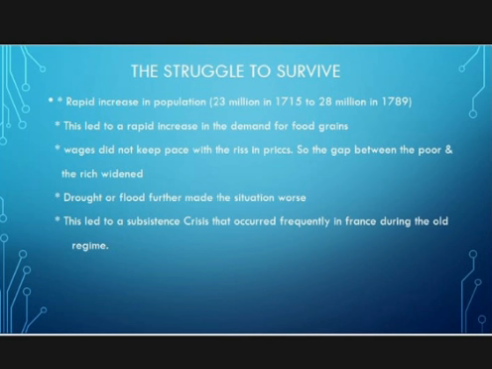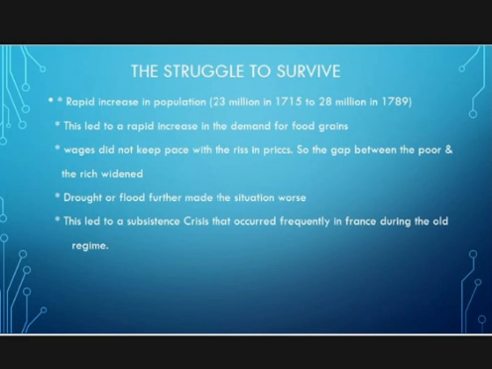When the population increases, the demand for food grain also increases. The production of grains could not keep pace with the demand; it did not match the needs of the people. So what was the result? The cost of commodities rose. Most workers were employed as laborers in workshops whose owners fixed their wages, but wages did not keep up with the rising prices of food grains at that time.